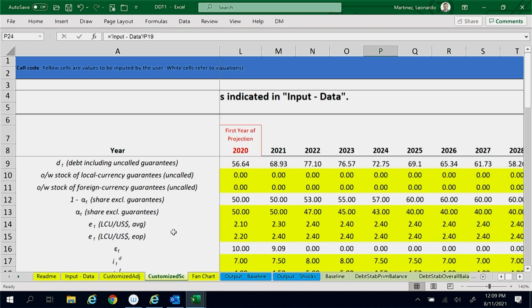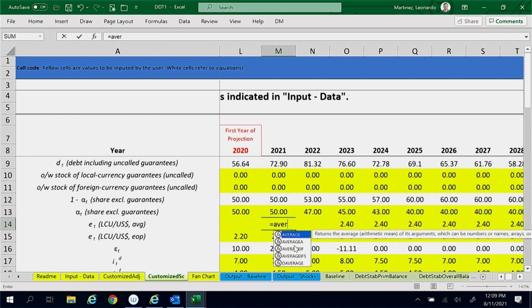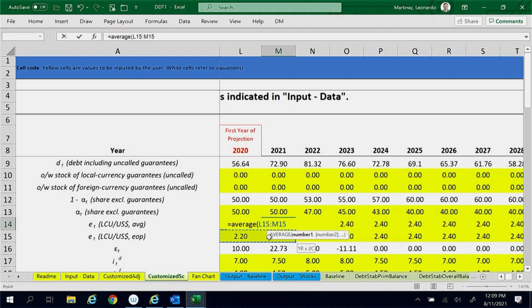Exchange rate pressures resulting from increased imports imply an increase of the end-of-period exchange rate to 2.7 in 2021 and 2022. The exchange rate returns to the baseline level after that. Between 2021 and 2023, the average exchange rate is the average of the end-of-period exchange rate for that year and the previous year.